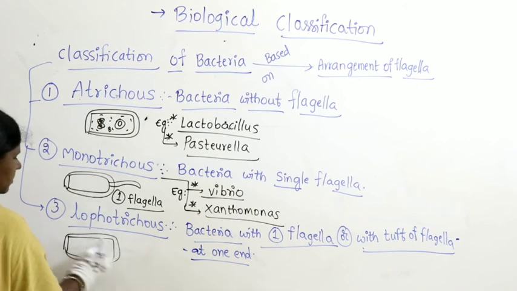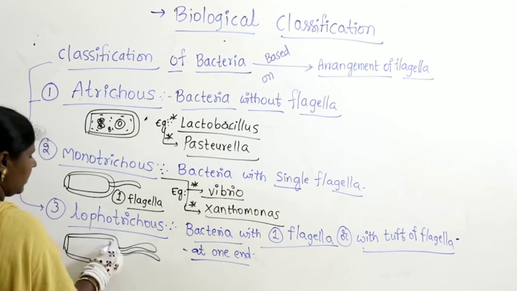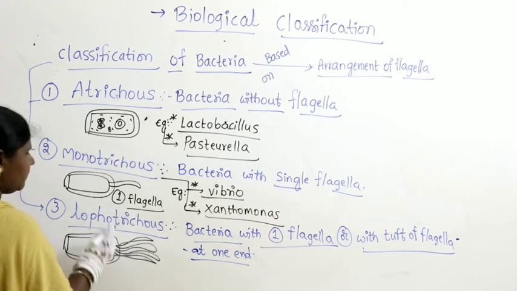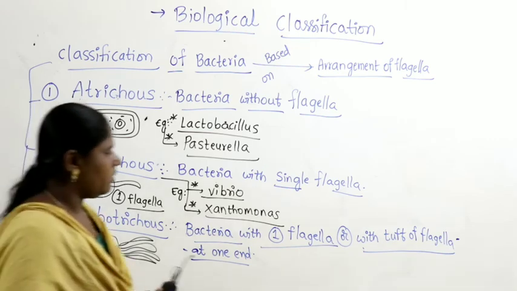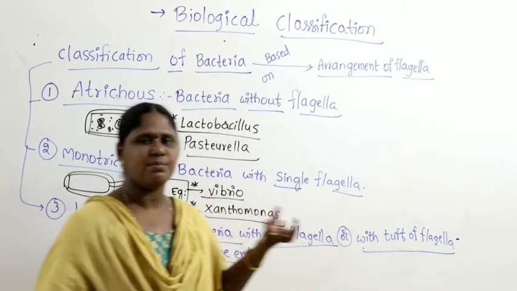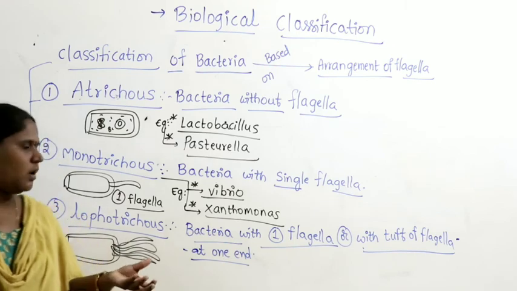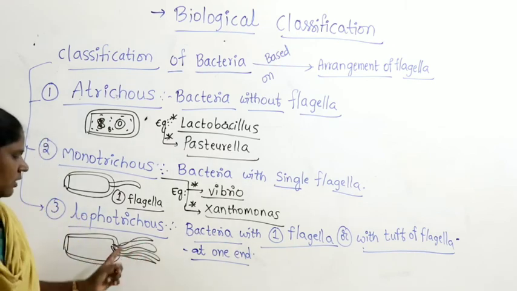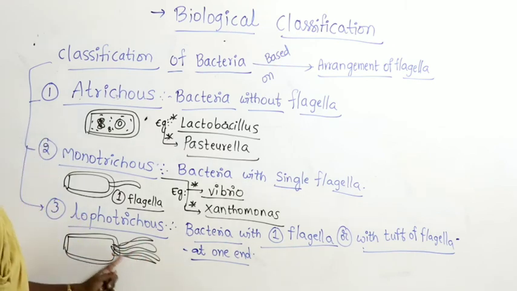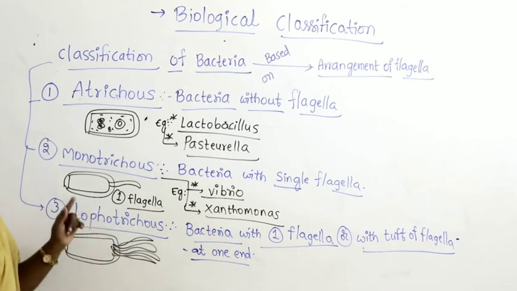So here if you look at Lophotrichus, it will be like this. At one side you can see there are many flagella. What's the meaning of tuft here? Tuft means a bunch, a group of many flagella. They all arise and appear at one corner, at one end of the bacteria. Such type of bacteria is said to be Lophotrichus.